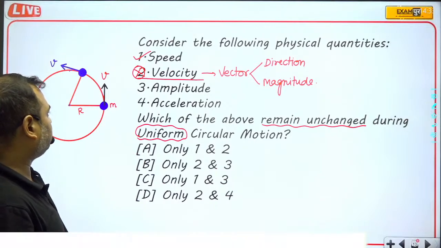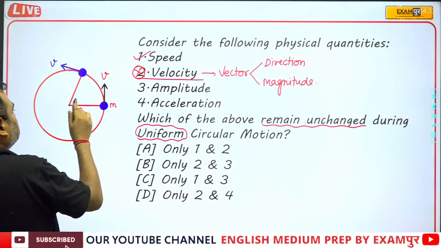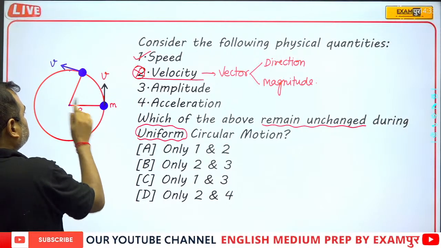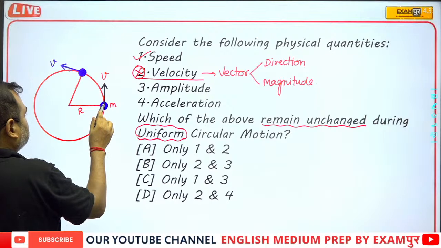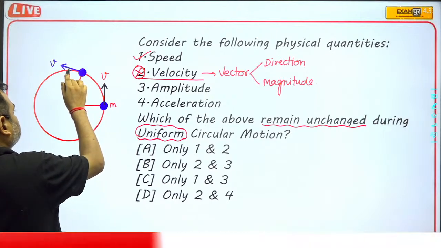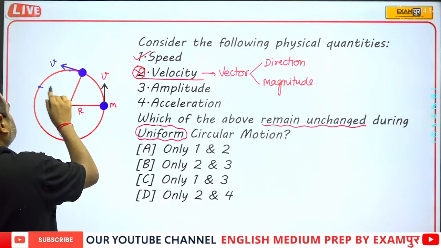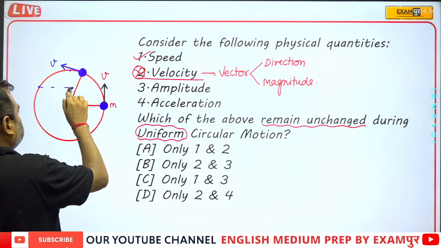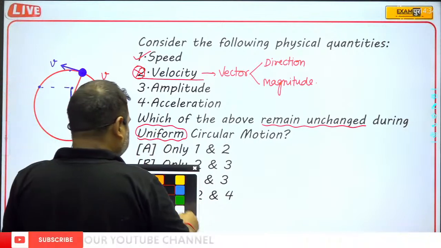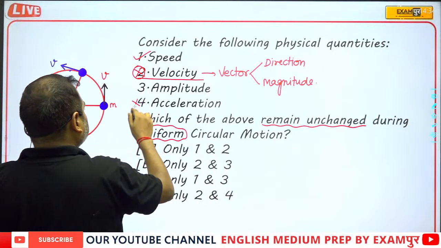Amplitude is not the correct answer, because the amplitude will keep on changing. Right now it is here, after some time it will be at this position, the amplitude will be maximum, but at this position the max amplitude will be like this. So amplitude is not the correct answer here.